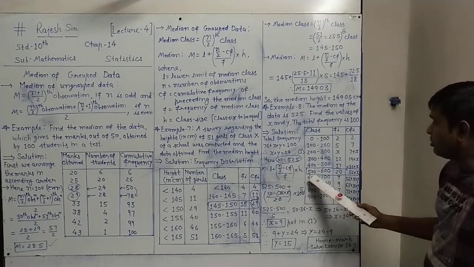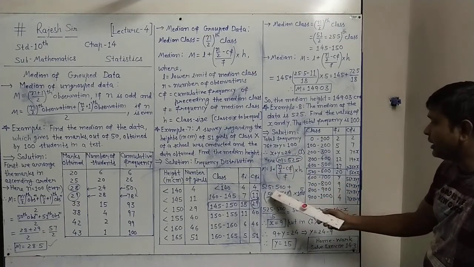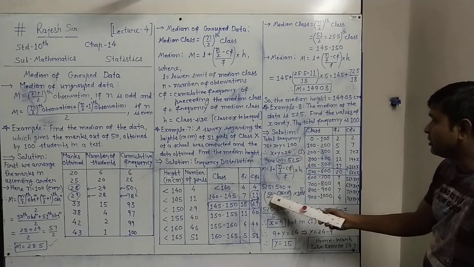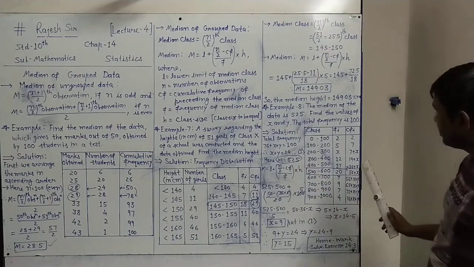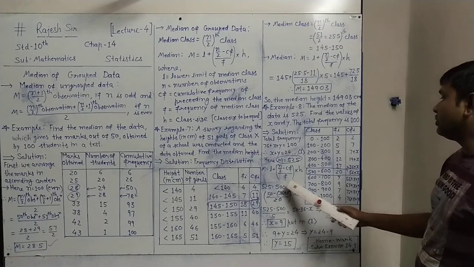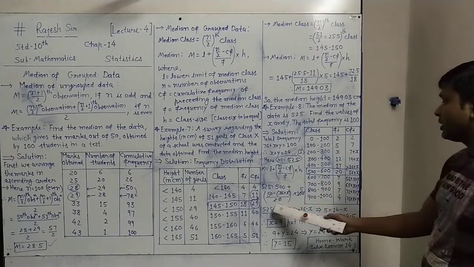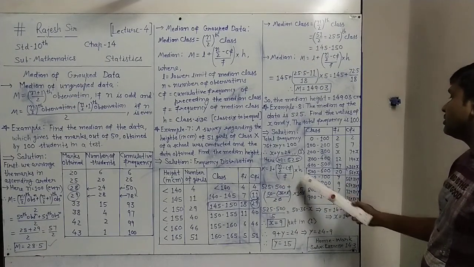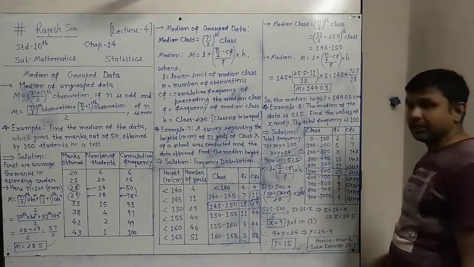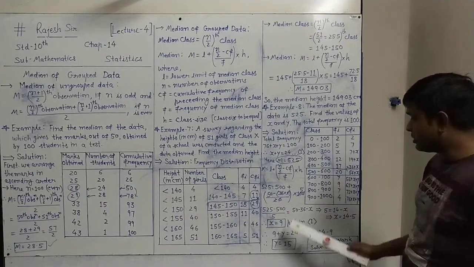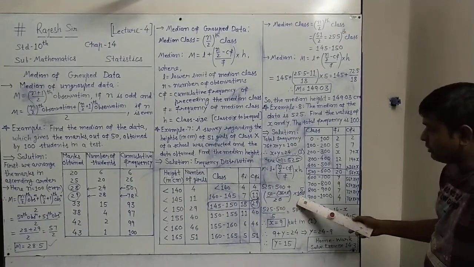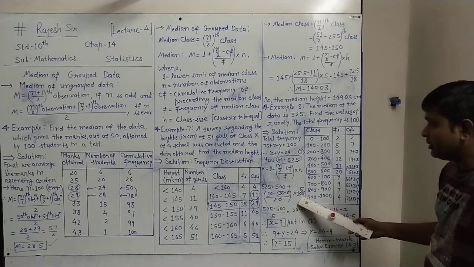So L, the lower boundary of the median class, is 500, plus n by 2, which means 100 by 2 is 50, minus CF, the preceding class cumulative frequency, 36 plus x, that we have placed, upon f, the frequency of the median class, which is 20, into h, the class size, 500 to 600 is 100, that 100 is placed. Now just a simplification. Last 0 we can cancel, 2 and 10 will be cancelled by 2 5s are 10.